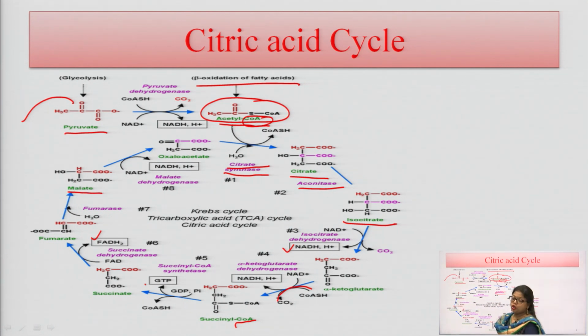and after catalyzing this reaction there is formation of one malate molecule. This malate molecule is again converted into oxaloacetate, and one high energy molecule is also produced here, which is known as NADH. So, one NAD positive molecule is converted into NADH with the help of the enzyme malate dehydrogenase. So, there is conversion of malate to oxaloacetate in this reaction, and due to the formation of this NADH, some high energy molecules are produced in this reaction,